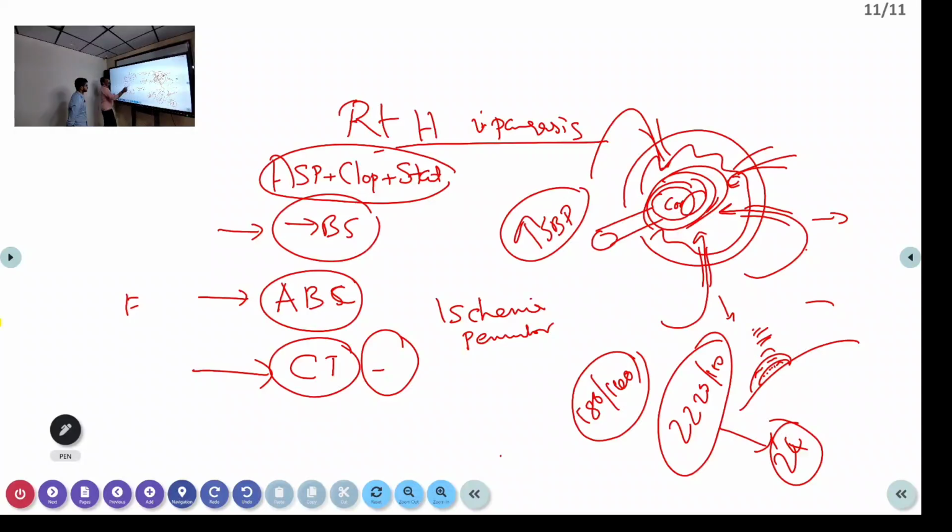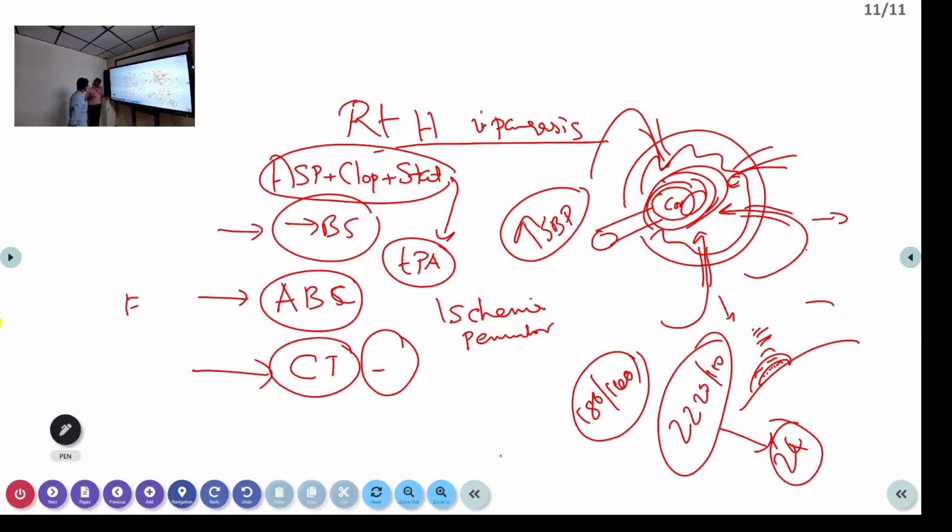Yes. Then if the patient comes in less than 4.5 hours, that is the golden hours. So we can plan stent placement. No, before that you can go for TPA, tissue plasminogen activator. TPA can be given in acute stroke to dissolve the clot.